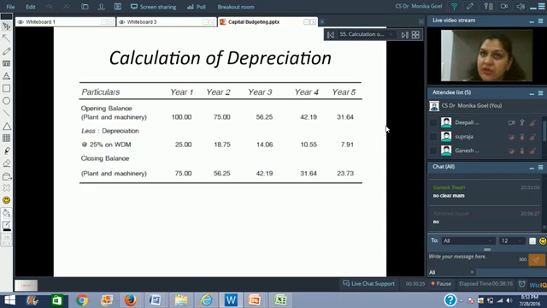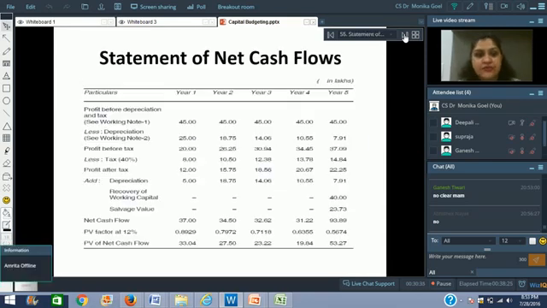Now let us find out the cash flows. We have got the profit before depreciation and tax of rupees 45 lakhs, and we've got the figure of depreciation. We've got the rate of tax as well. So let us find out the cash flows. Out of this 45 lakhs, we will reduce depreciation first, as we had done in the last question, 25 lakh, 18.75.